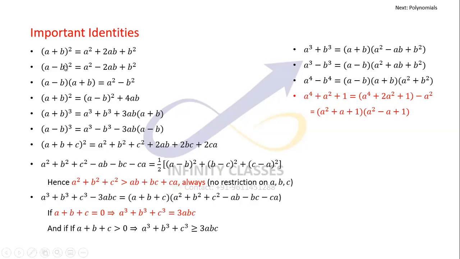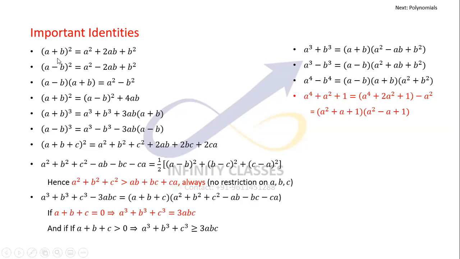What you should observe here is that these are not different identities actually. Rather than just remembering it, see it from this perspective also: if b is replaced by minus b, you will get the second identity from the first identity.